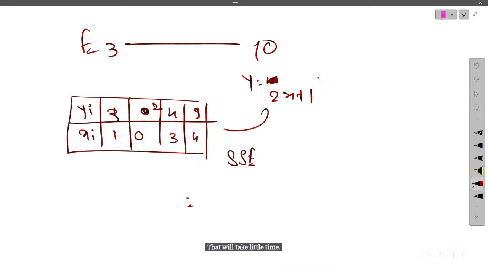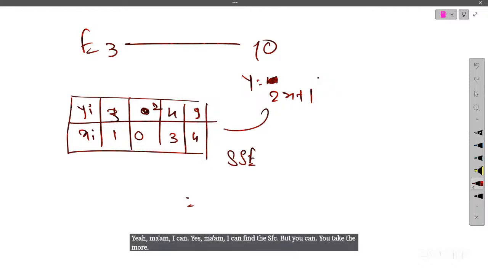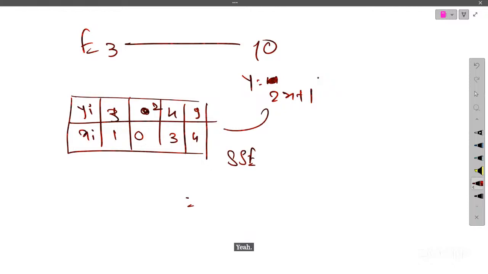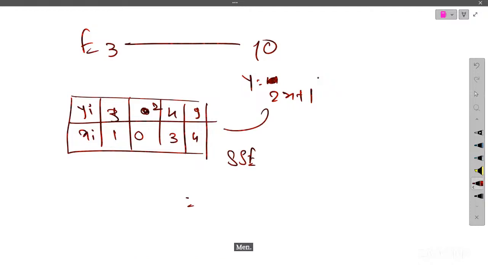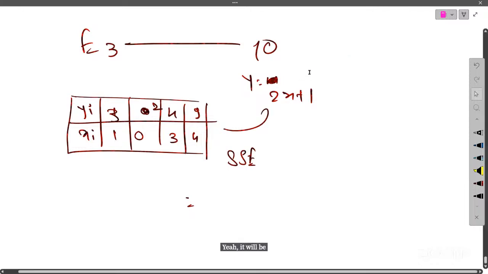Yes, Ashish. Ma'am, I can find the SSE, but can you take a more complex example? Yeah, I can take it in the next session because the time is already over, and I think you guys are doing 2 to 3 classes now. Ma'am, will this SSE part be in the syllabus for quiz one? Yeah, it will be in the syllabus.